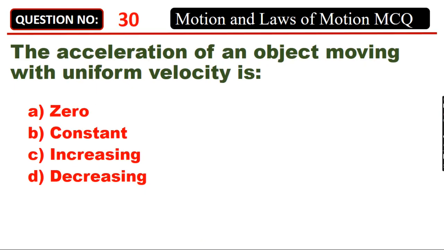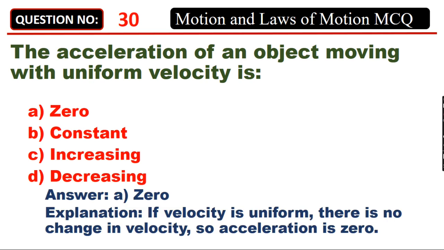The acceleration of an object moving with uniform velocity is A. 0, B. Constant, C. Increasing, D. Decreasing. Answer: A. 0. If velocity is uniform, there is no change in velocity, so acceleration is 0.